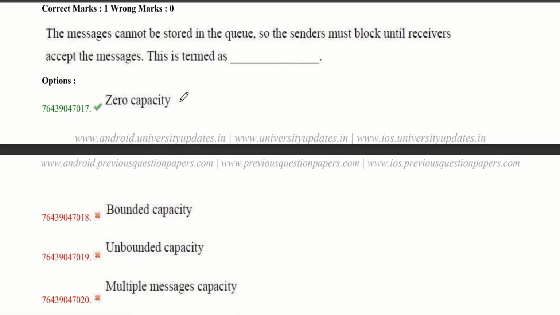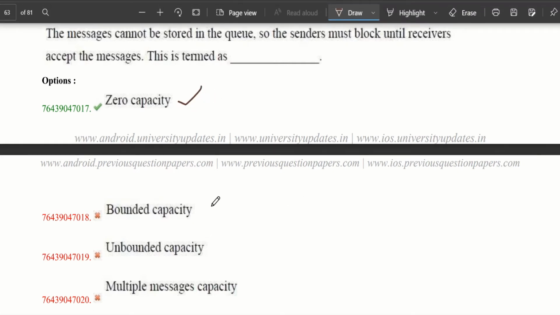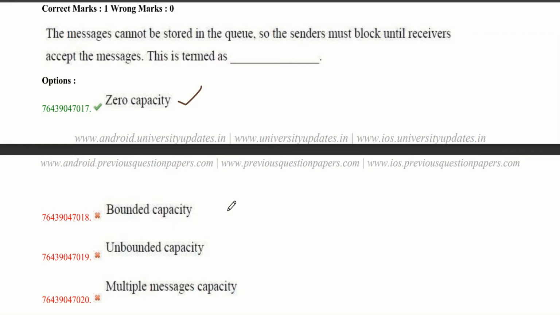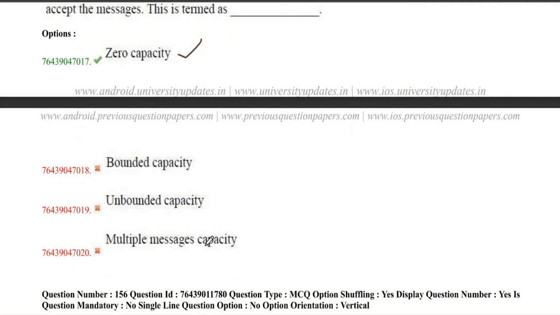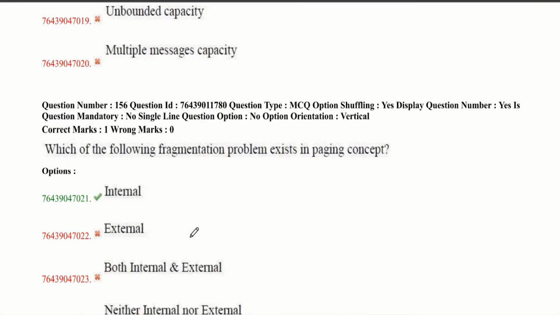So the answer is zero capacity. Bounded capacity has a finite length, and the sender waits if the link is full. Unbounded capacity means the sender is never delayed. And multiple messages capacity is not a concept we have. Now let's move to the next question.